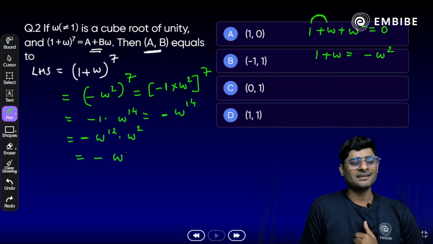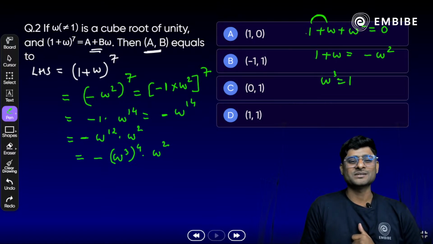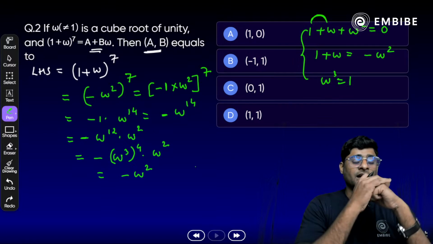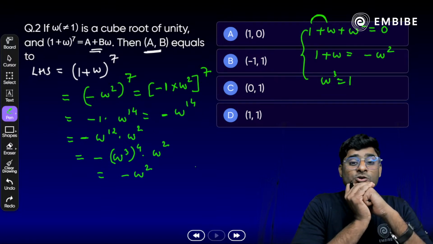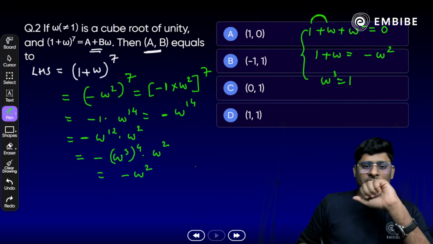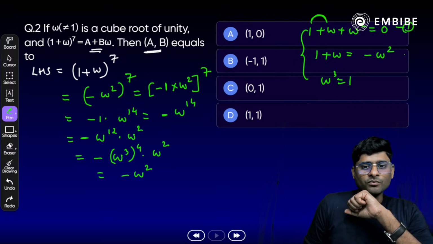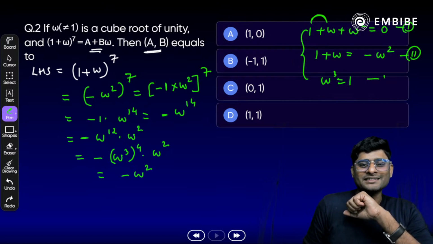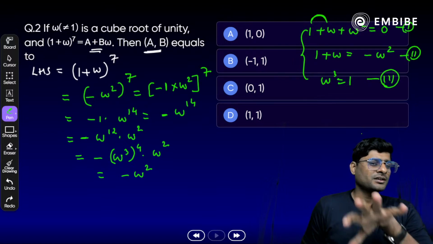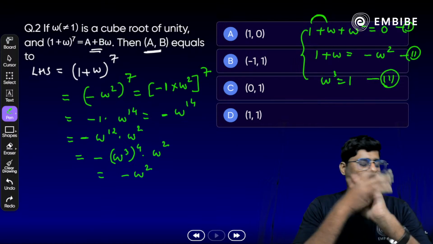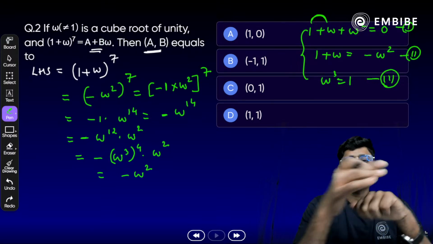We can say (omega cube) whole raised to power 4 times omega square. Omega cube is always 1, so we use that here. So that should be minus omega square left. Now, again we need to eliminate minus omega square. If I mark equations 1, 2 and 3 here, just follow equation number 2 from the right hand side: minus omega square.